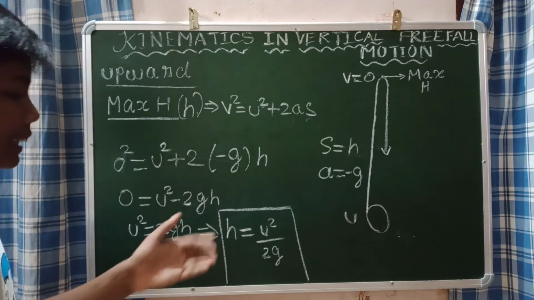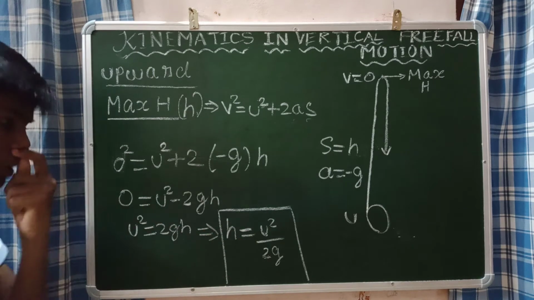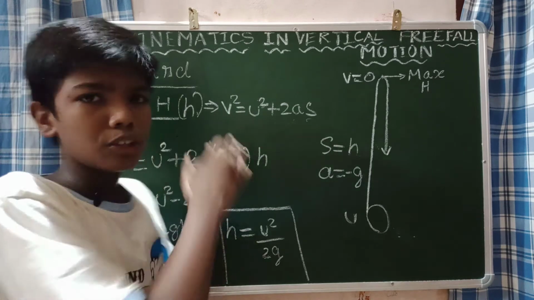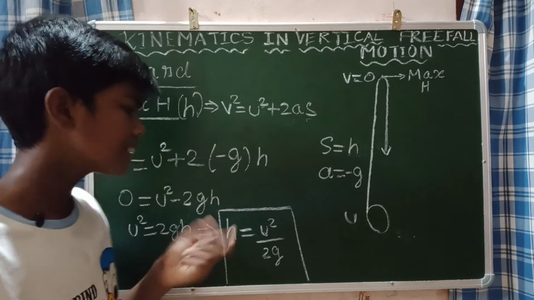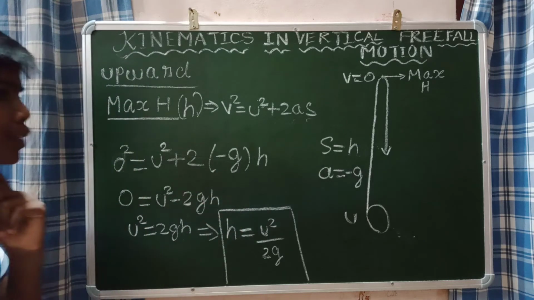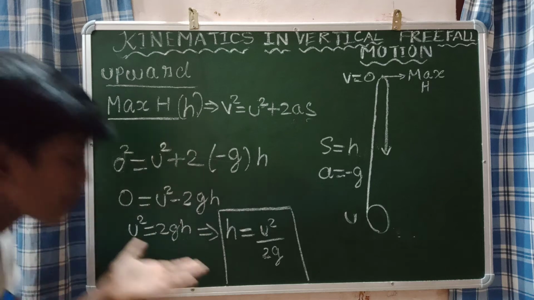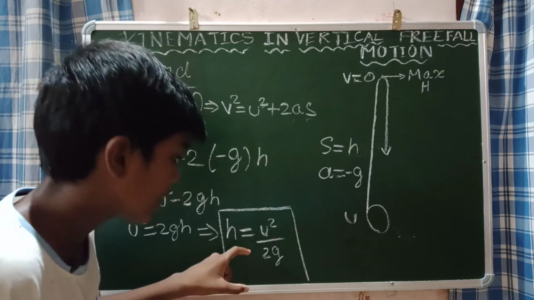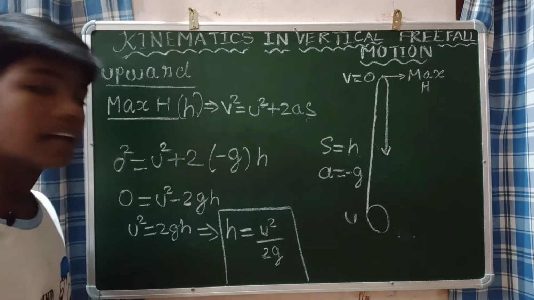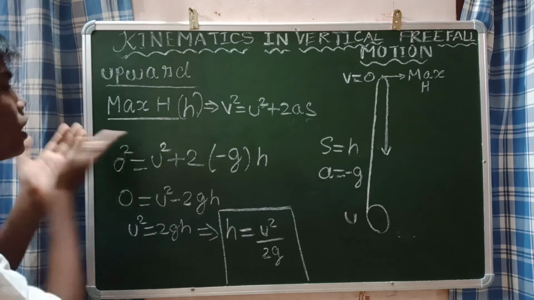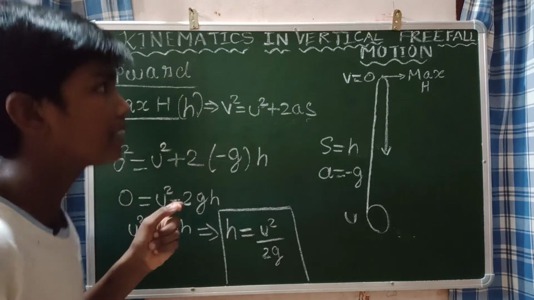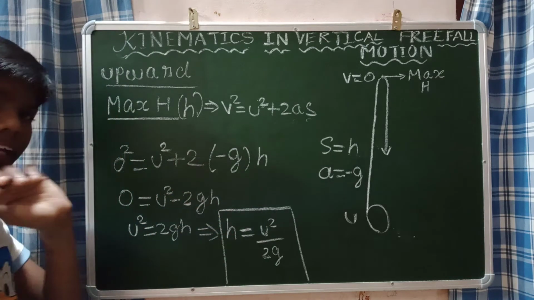If you remember that h is equal to u square divided by 2g, you don't need to do the calculation or the derivation. Just tell that h is equal to u square by 2g. We just evaluated this form, so the maximum height is equal to u square divided by 2g. Understand this? Now we have derived the maximum height.